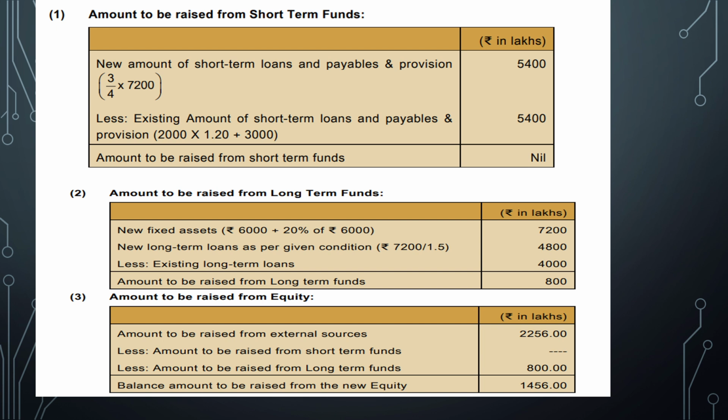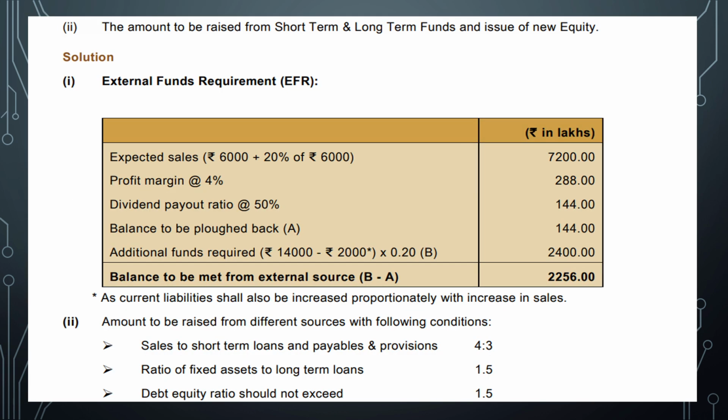So amount to be raised from external sources is 2,256, less amount to be raised for long term, so long term funds is 800. So balance amount to be raised from new equity will be 1,456 lakhs rupees. So hope all of you have understood till now. Very nice question, very easy question, scoring question. It gives a lot of chances for marks. So moving on to the next.